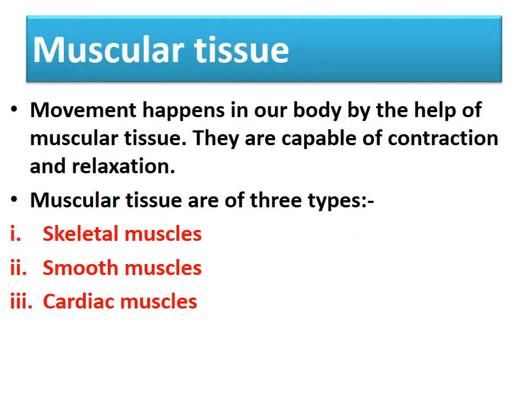Now coming to the third type of animal tissue, that is muscular tissue. You know that with the help of muscular tissue, movement happens in our body. We are able to move our face, our neck, diaphragm. It is only possible through the presence of this muscular tissue. This muscular tissue is capable of contraction as well as relaxation. Now this muscular tissue is again divided into three categories, or we can say three types of muscle fibers. What are those three types? Skeletal muscle fibers, smooth muscle fibers and cardiac muscle fibers.